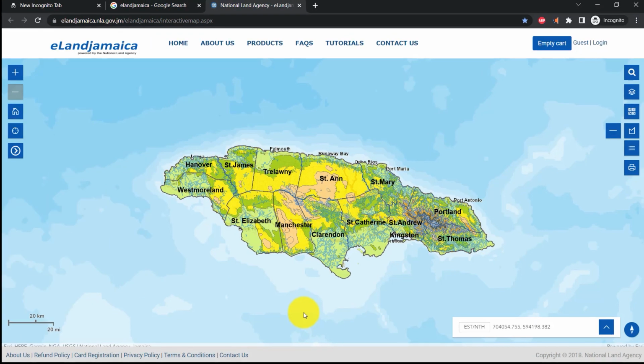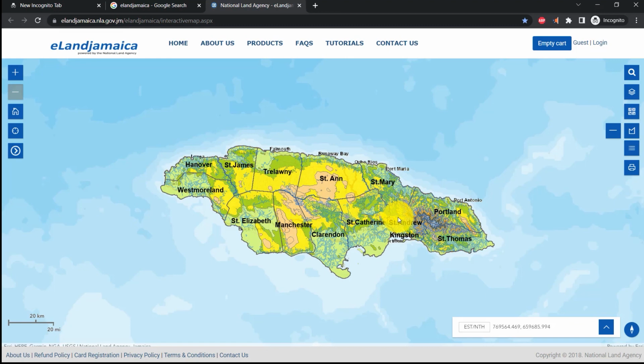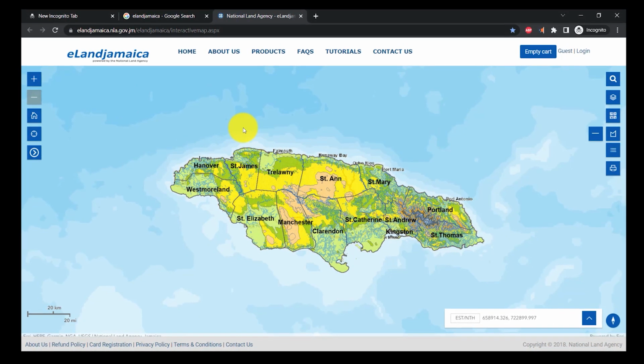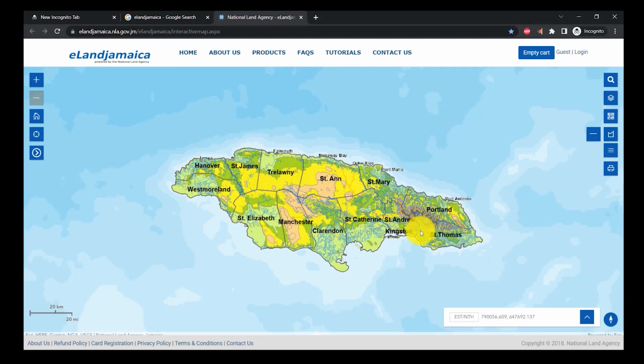This is a nice tool for us to look at, and this here gives us the whole island of Jamaica. And you know that for RoadTripja, our main focus is in the areas of Kingston and St. Andrews, St. Thomas, and Portland, because that is where we have most of our properties located that we have interest in. So we're going to be focusing on the eastern end of the island, especially because of the road infrastructure that is currently under development.